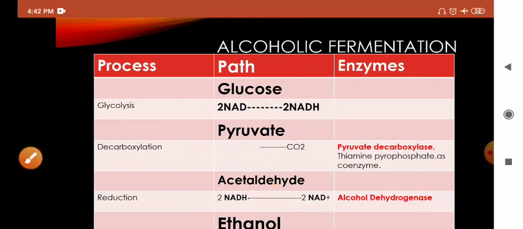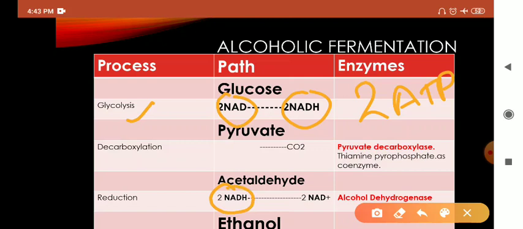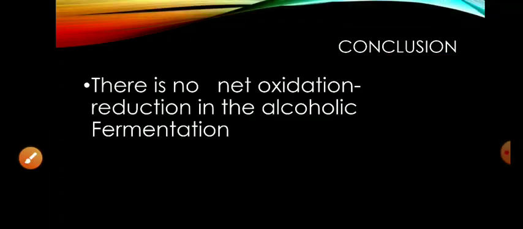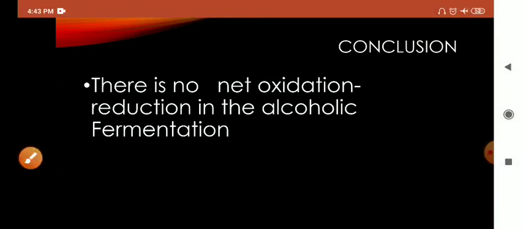and the enzyme for reduction is alcohol dehydrogenase. Here also you can see that the 2 ATP is always there, but the NADH which was produced in glycolysis has been utilized in this fermentation process, where acetaldehyde is converted to ethanol, and as a result there is no outcome of the oxidation reduction process. So the conclusion: there is no net oxidation reduction in alcoholic fermentation. Hope you understand. Thank you so much.